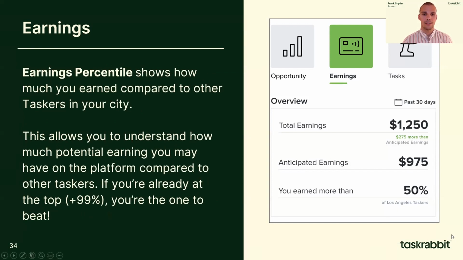Next, Earnings percentile shows how much you've earned compared to other taskers in your city. This allows you to understand where you stand against other taskers, as well as see how much earning potential you may have on the platform compared to other taskers. So for instance, if you're at the 50th percentile, you know about half of the taskers in your city are earning more than you are.